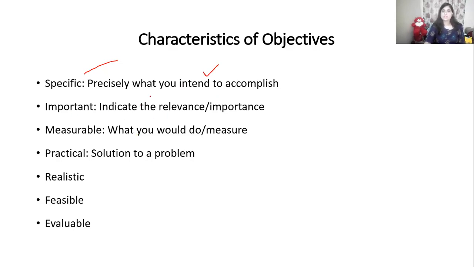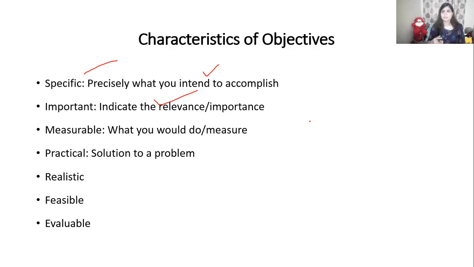Then it should indicate the relevance or importance: why you want to study the consumer behavior of the XYZ product, how it is important to your research problem, okay? Then it should be measurable, quantitatively measurable.